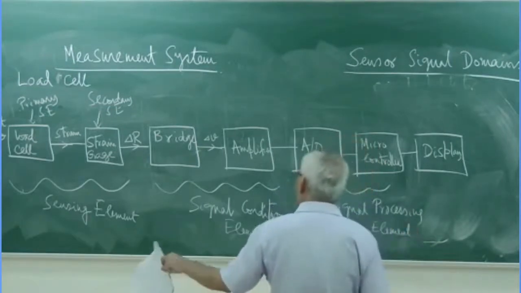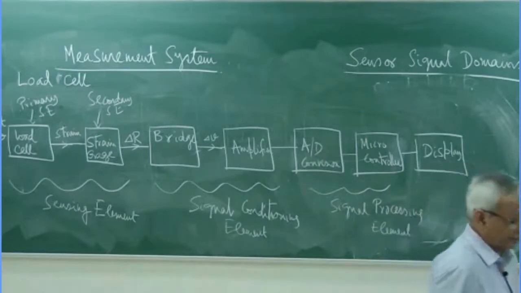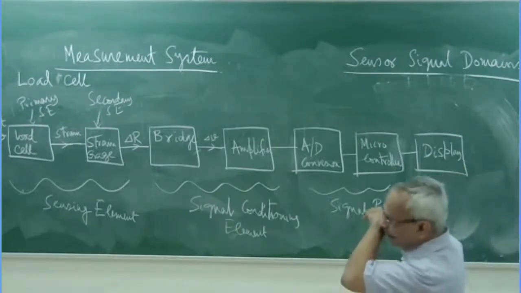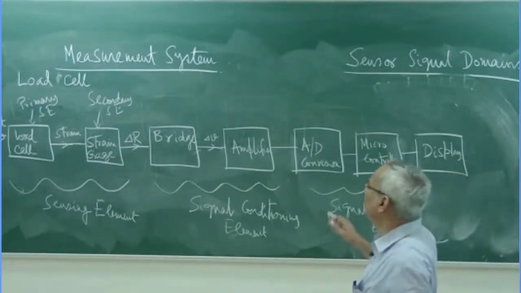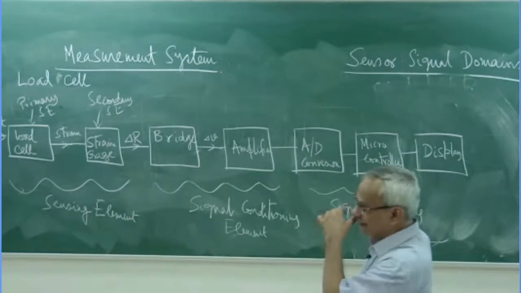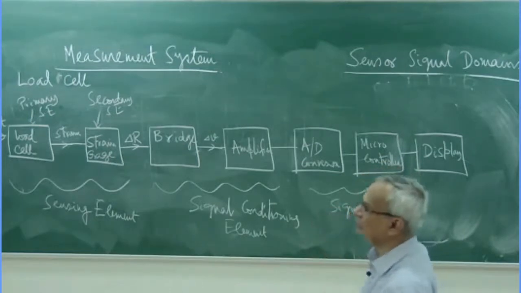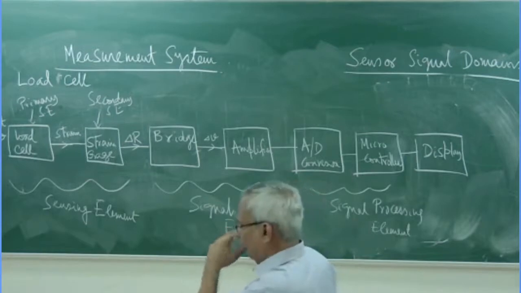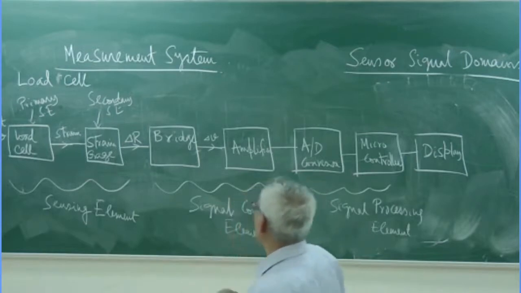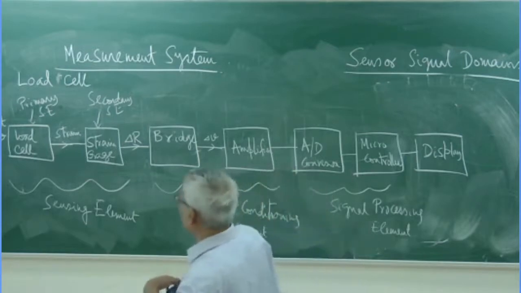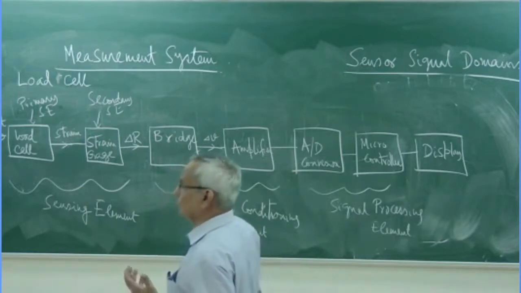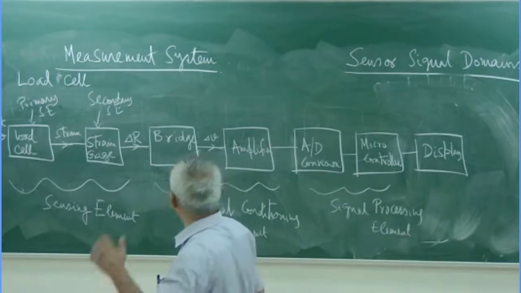And I am showing only one simple example. Maybe in actual cases, there may be more complicated systems with more blocks. But what fundamentally I wanted to point out is that any measurement system or instrumentation system consists of several blocks, the elements in cascade, some of them non-electrical elements, some of them electrical elements.